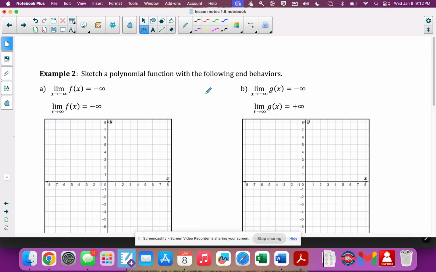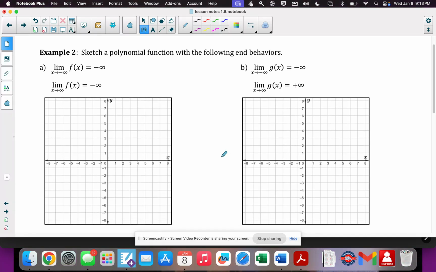Okay, so basically using that information, we're going to draw a polynomial. Now, the degree of the polynomial is entirely up to you within the limits of: if both the left and the right-hand sides are going in the same direction, then you know it needs to be even. Right? So you could make it a 2, it could be a 4, it could be a 6, however many you want to do. If one is going to the positive, one's going to the negative, then you know it's an odd function. And again, odd functions could be linear, cubic, to the 5th power, whatever you want to do.